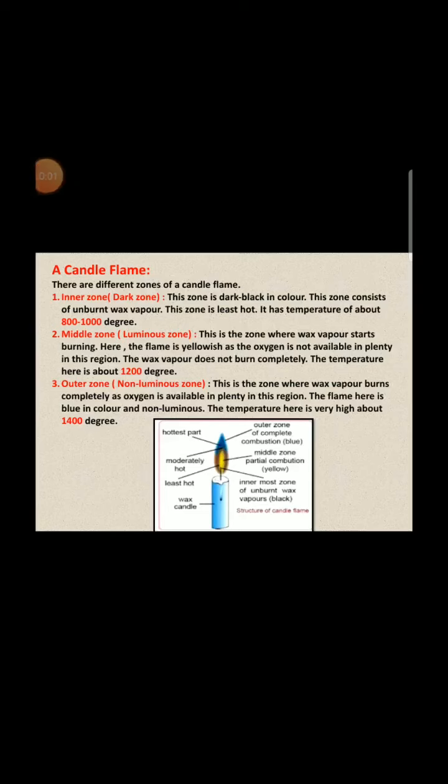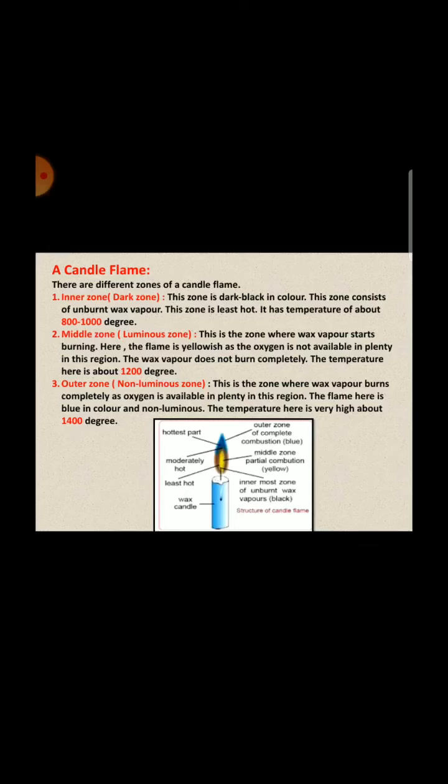Now we will study about different zones of a candle flame. The first one is inner zone, also called dark zone. This zone is dark black in color. This zone consists of unburnt wax vapor. This zone is least hot and it has temperature of about 800 to 1000 degree.